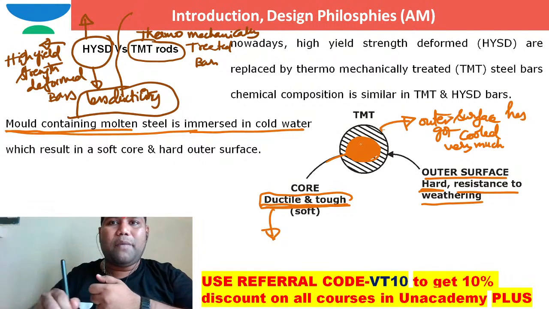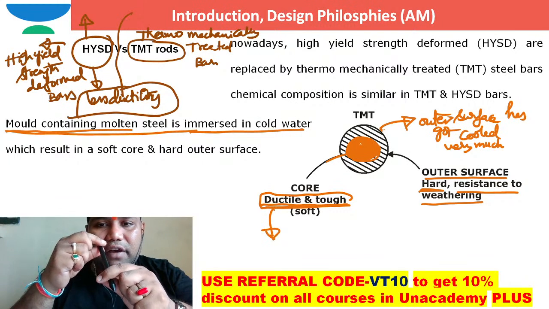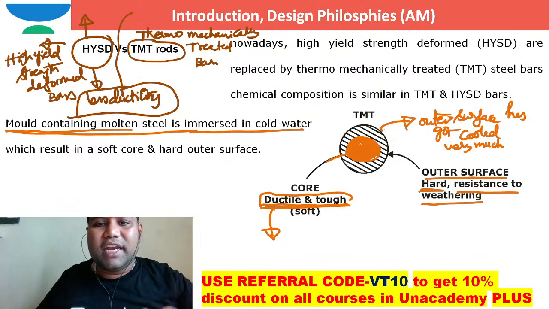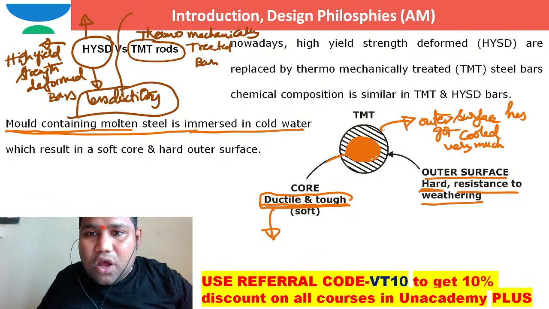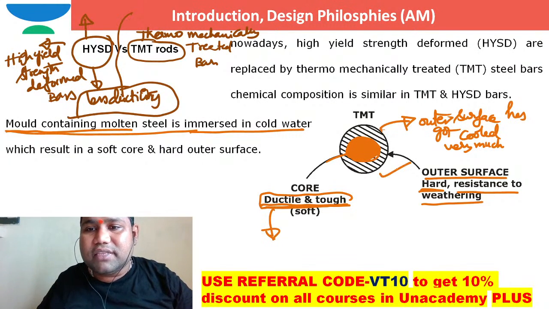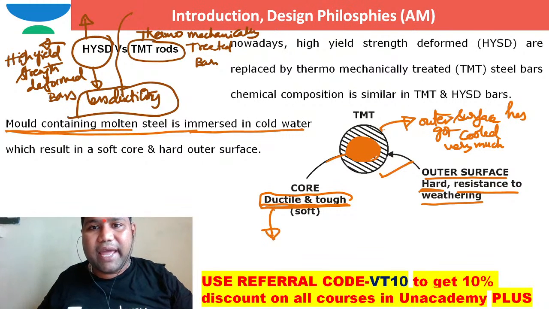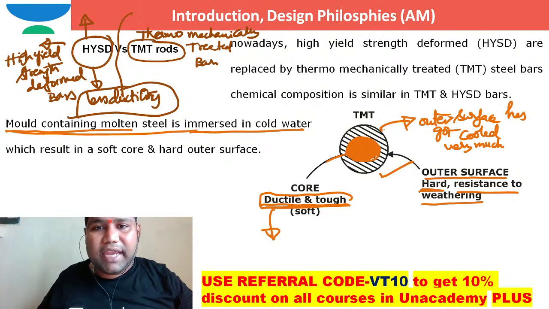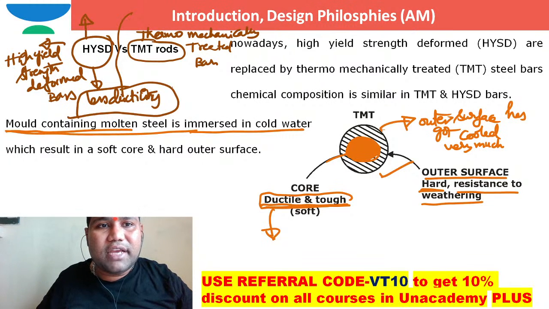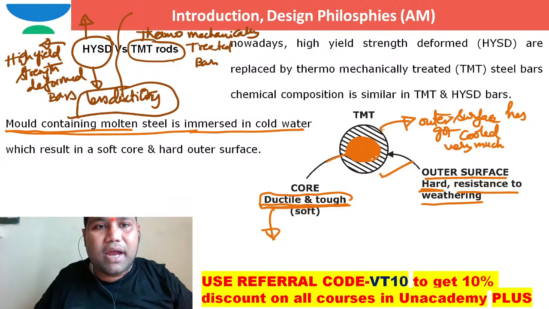So this type of bar is a combination of harder outer layers and softer inner layers. Ductility is achieved by the inner core, whereas strength is given by the outer layers. That is the reason why nowadays HYSD bars are replaced by TMT bars, because of the higher ductility of TMT bars.